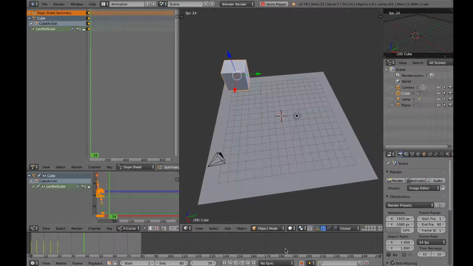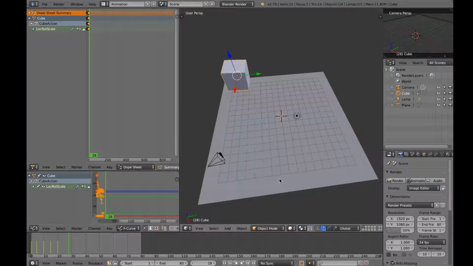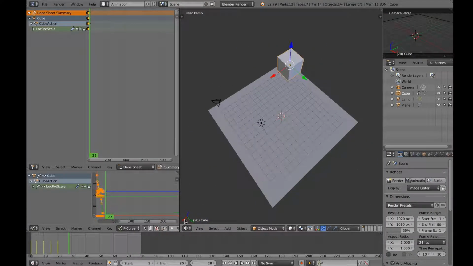As you can see, it rotates, it is moving, and it is enlarging at the same time. So that's the combination of all three. Now we'll complete the animation as quickly as possible.